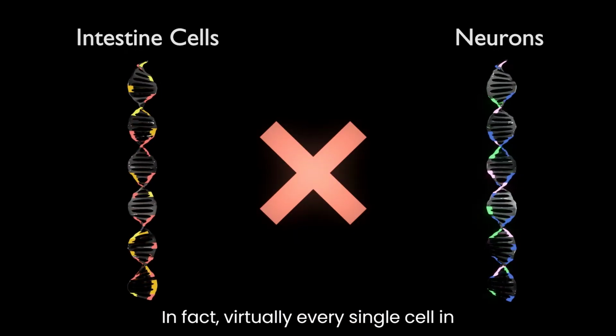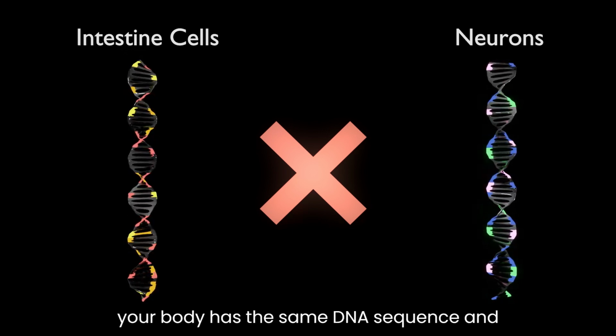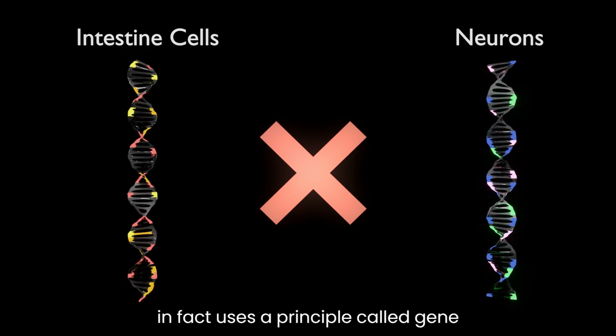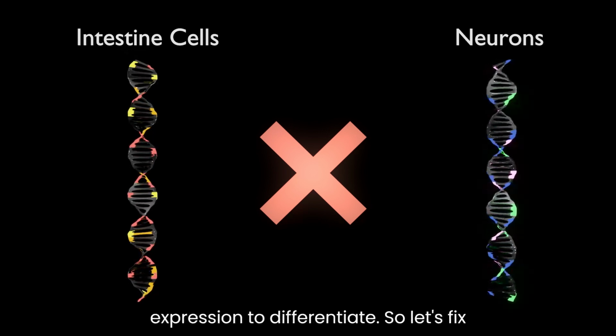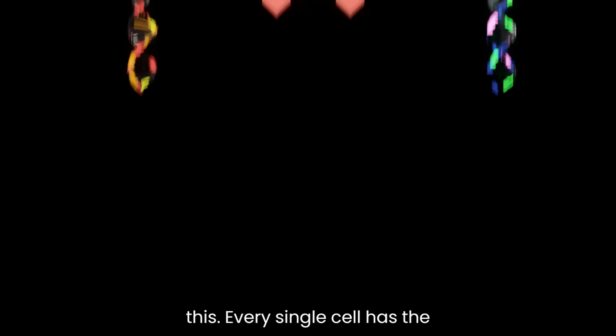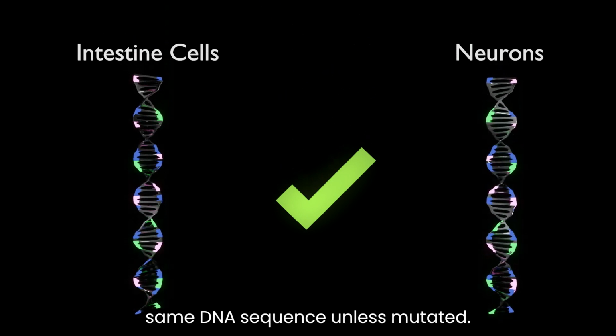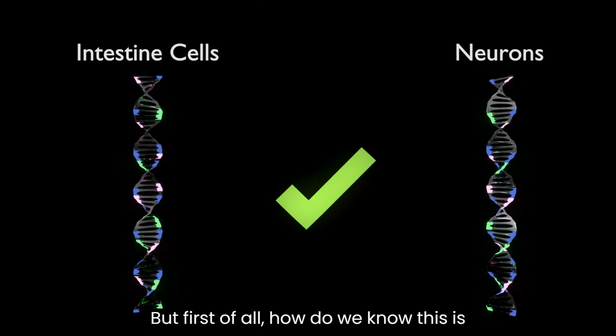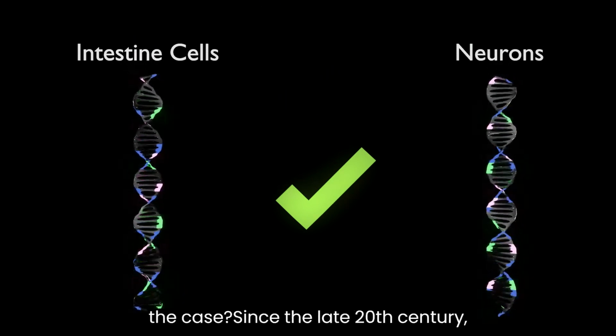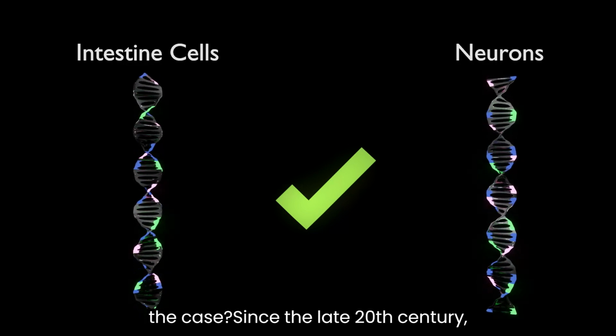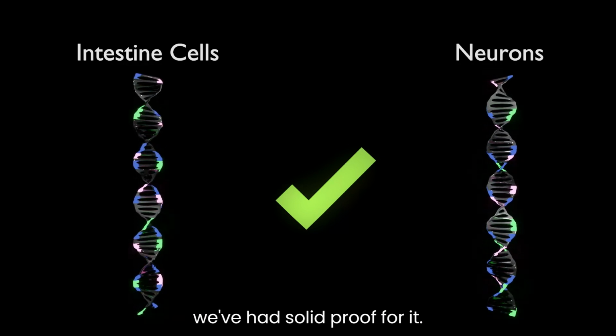In fact, virtually every single cell in your body has the same DNA sequence, and in fact uses a principle called gene expression to differentiate. So let's fix this. Every single cell has the same DNA sequence, unless mutated. But, first of all, how do we know this is the case? Since the late 20th century, we've had solid proof for it.